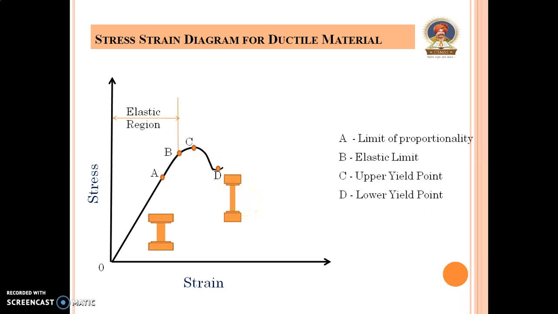Now, increasing the tensile load beyond point D, there will be increase in stress along with increase in strain up to point E. There is a rise in curve from point D to E. Point E is the ultimate or maximum load point, and the value of stress at that point E is the maximum, called as ultimate stress.